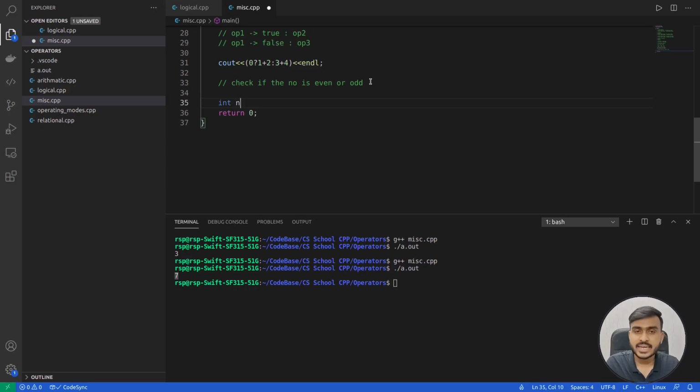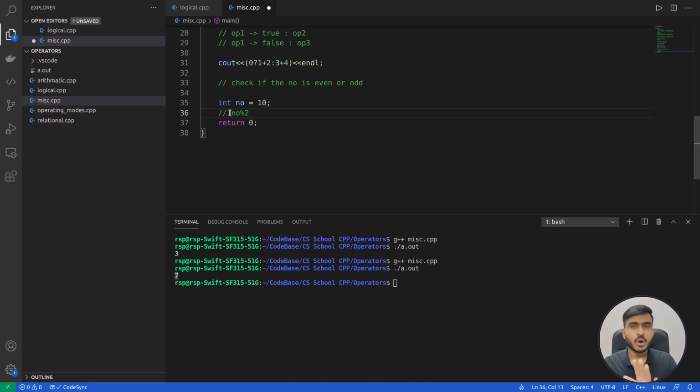For that I'll declare one variable, number, and initialize it with some even value for the first explanation. Let's try out with an even value first and then we'll check for an odd value later. Now what condition can we create so that we can find out whether a given number is even or odd? It's a very simple problem to solve. We take the modulus of the given number with 2.